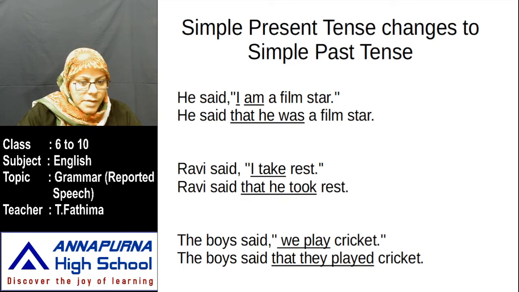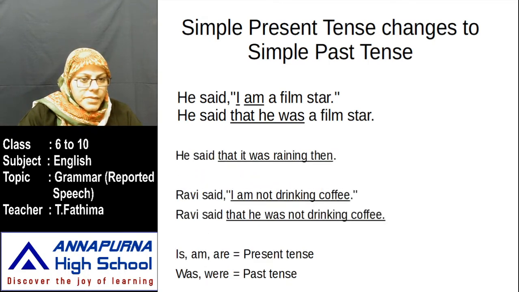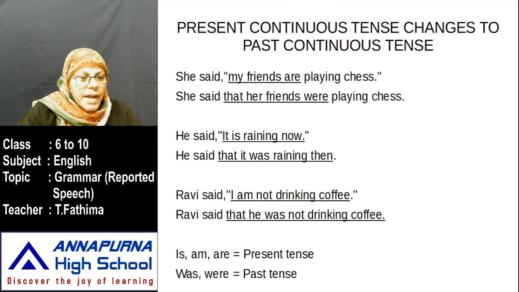Okay, children, now next. Don't see the heading, don't see the title. Now see here. Is, am, are are present tense. Was, were are past tense. You all know this well. When do we use is, am, are, was, were? These are all be forms: is, am, are, was, were, being, been. What are they called? Be forms.